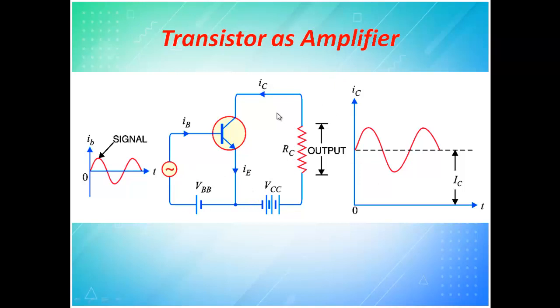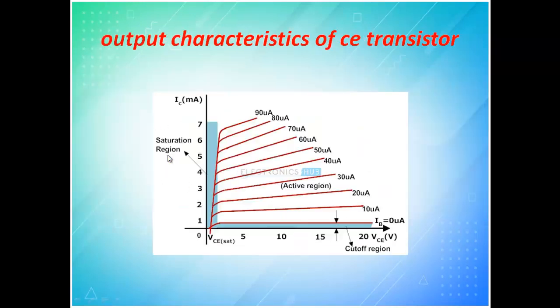And in output characteristics, we have output voltage and output current. The current is IC, and the voltage is measured across these two terminals, and this is the input. So for each and every input, you can see what the output will be. These are the various inputs, like IB equal to 0, 10, 20, 30, 40, 50, 60, 70, 80, 90, but in the order of microamps. So for various inputs, what is the output? That is called output characteristics.